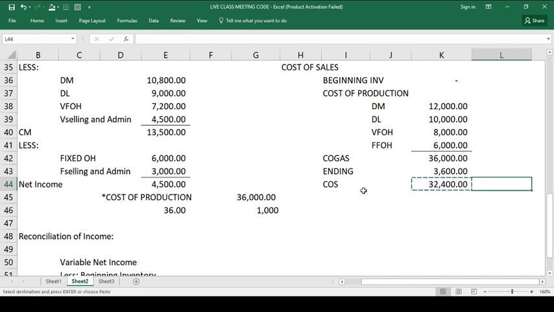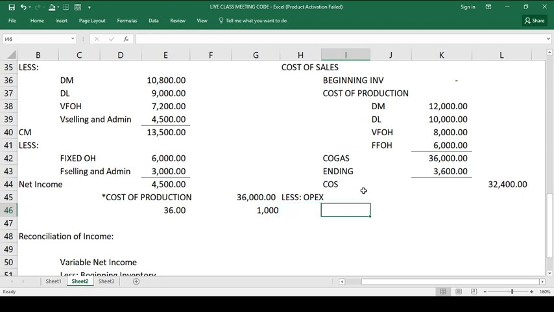Okay, ilipat natin sa column L. And then we deduct less the operating expenses. Our operating expenses will be the variable selling and admin. Okay, kung magkano po yung nagastos lahat, take note, it will be equivalent sa 4-5 na na-compute natin on the variable costing.